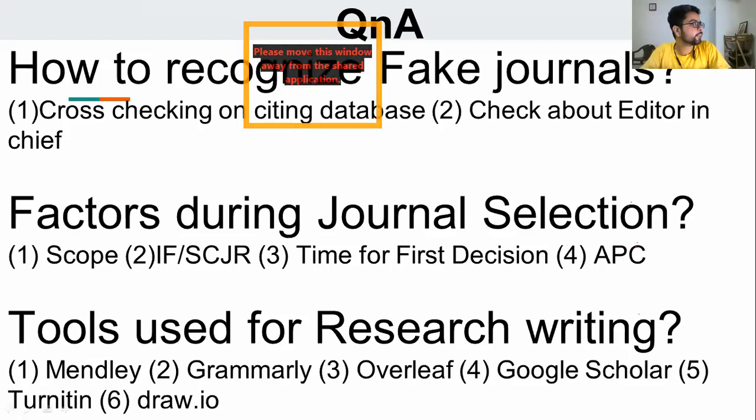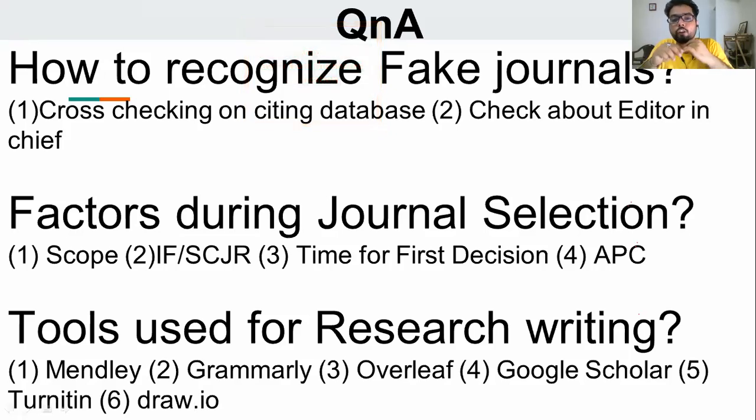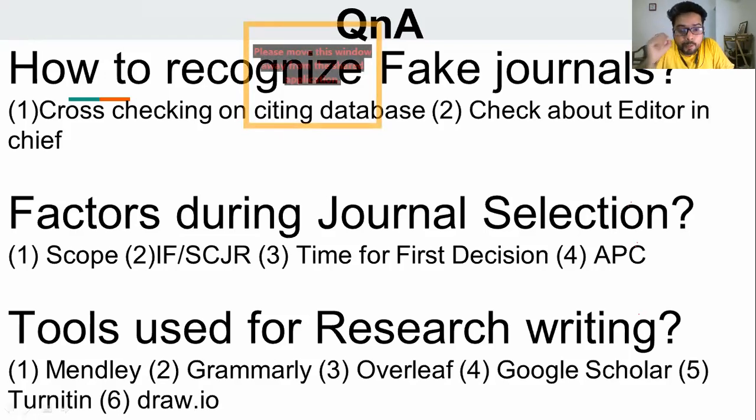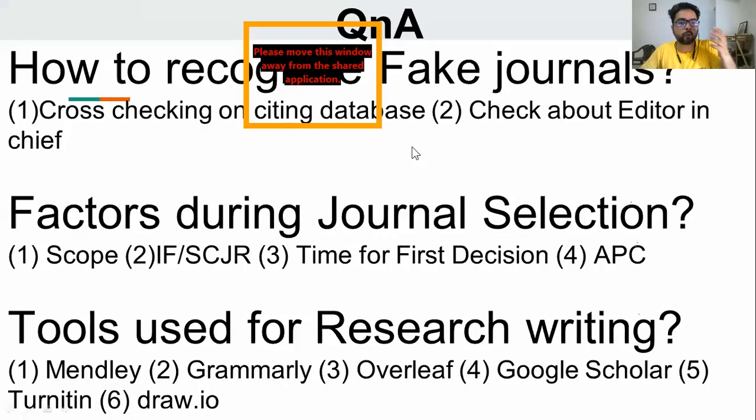The third thing that we have to see is time for first decision. So what is it? You have submitted your article to that journal. Time for first decision is the minimum time that journal will take just to tell you whether they are going to go ahead with your article or not.